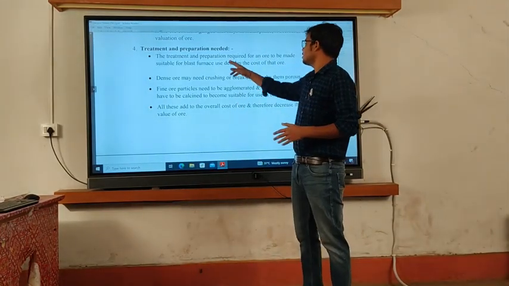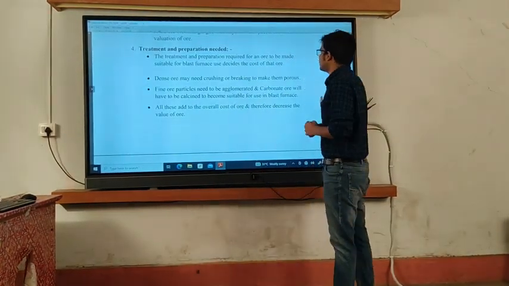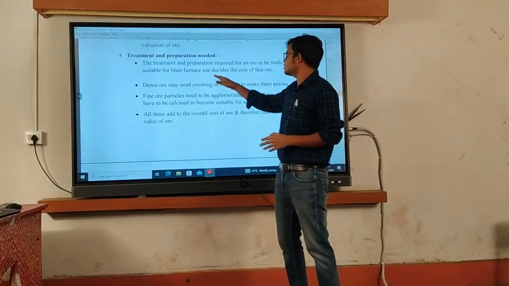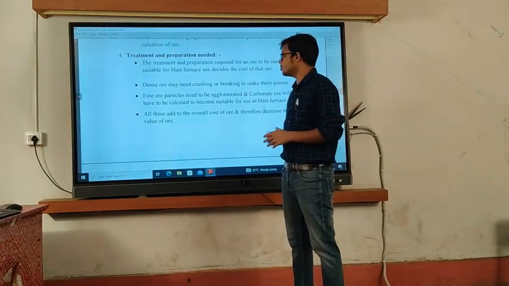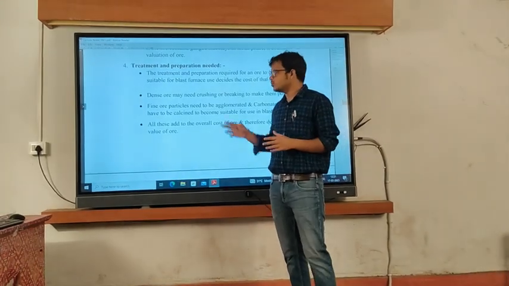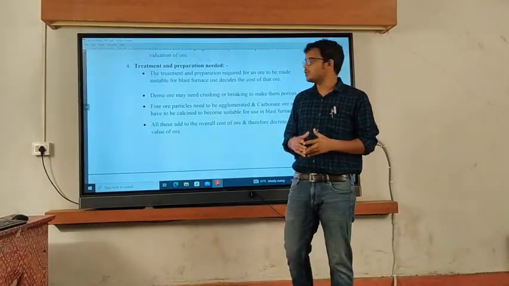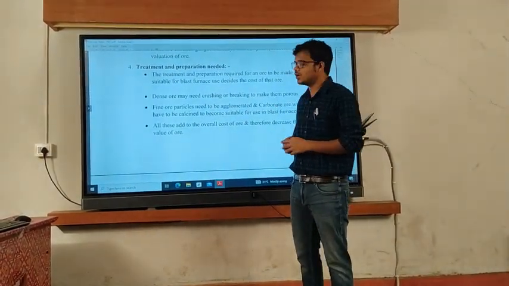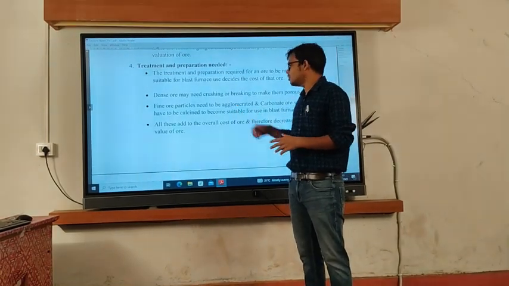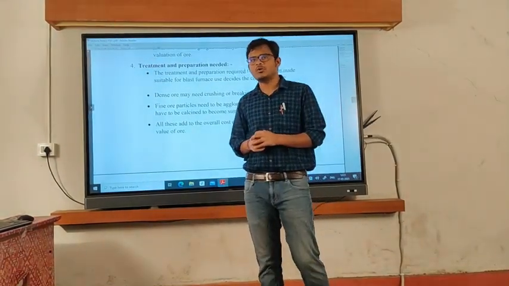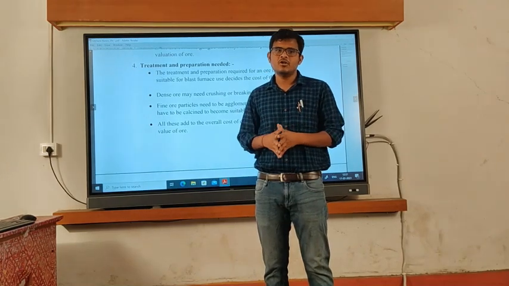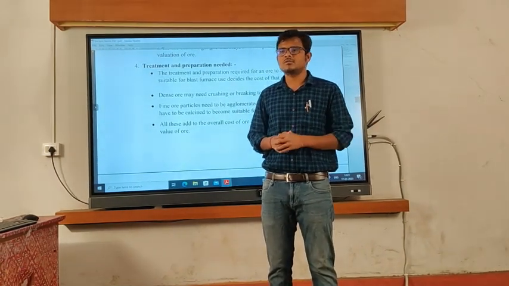The treatment and preparation required for an ore to be made suitable for blast furnace use decide the cost of that ore. If the ore is dense, then we have to crush it. If we have to make it porous, or if the ore is in finer form, then we have to agglomerate, do sintering, do pelletizing. All these add to the cost of the ore.